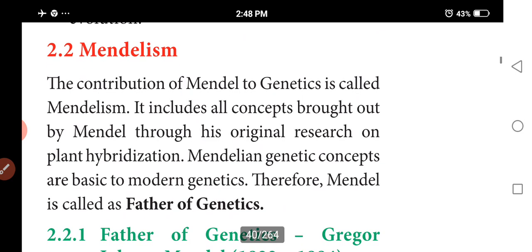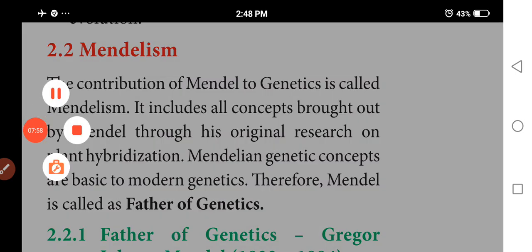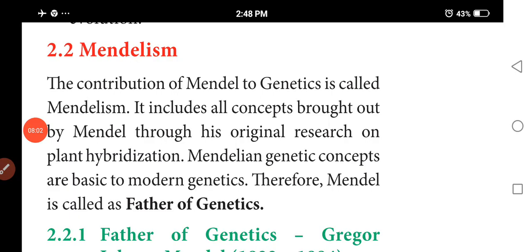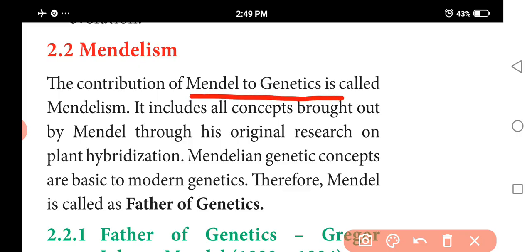Next one is Mendelism. The contribution of Mendel to genetics is called Mendelism.